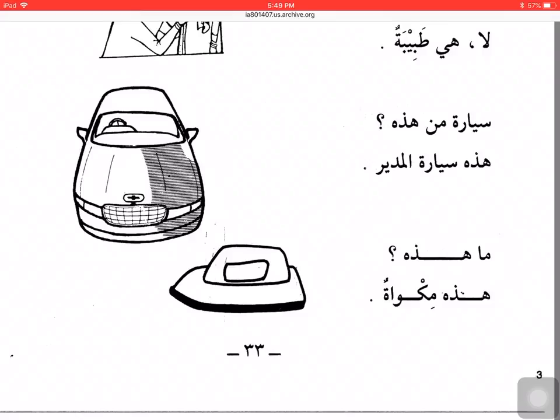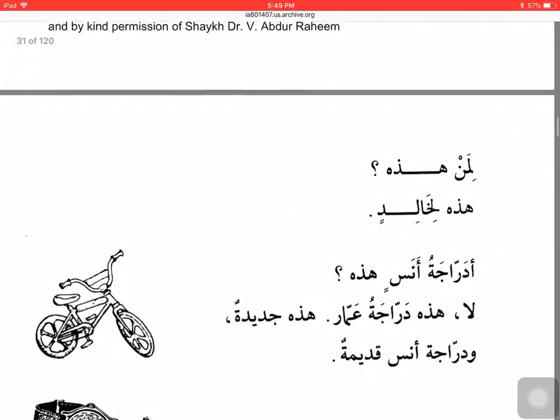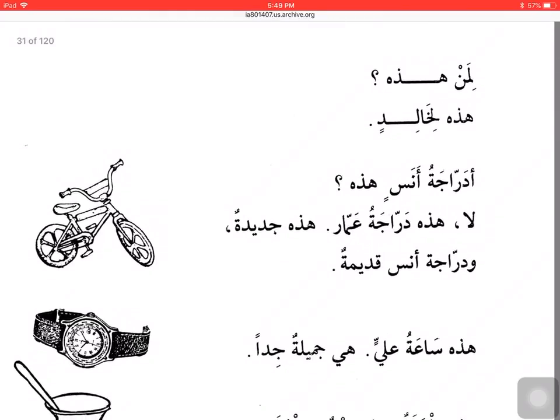ما هذه? What is this? هذه مكواة. This is an iron. لمن هذه? Whose is this? هذه لخالد. This is for Khalid.